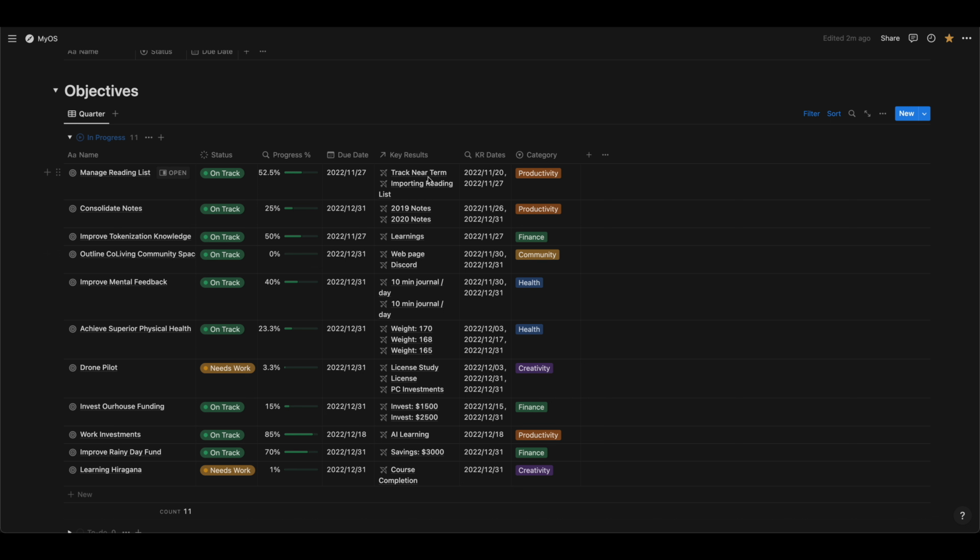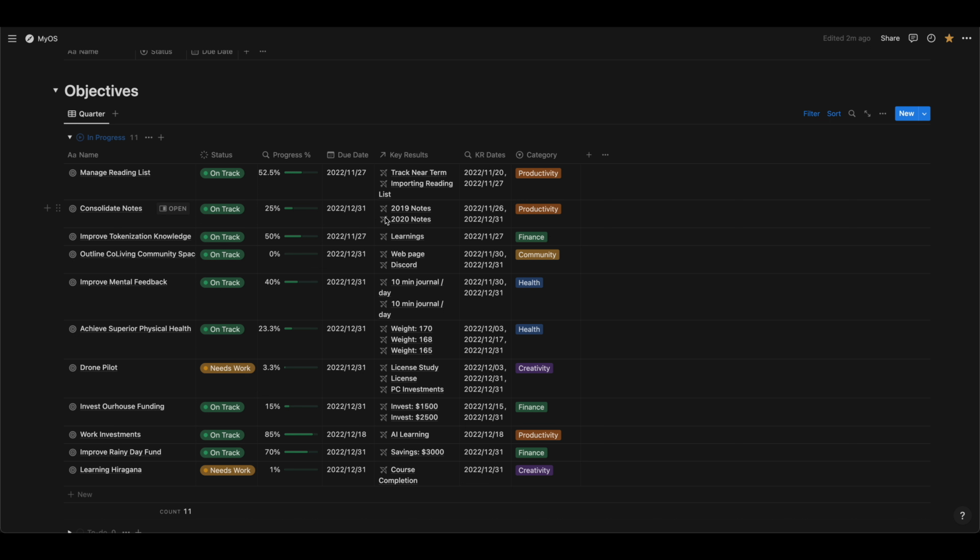I'm trying to consolidate my reading list and notes. So there are a couple things that I want to do there. I've made my way through my 2018 notes. I have a bunch of handwritten journals that I'm still keeping, but I want to get all of them into MyOS as well, so I have a digital backup of all of them in case something was to happen to the physical copy. I'm working my way through 2019 and 2020.